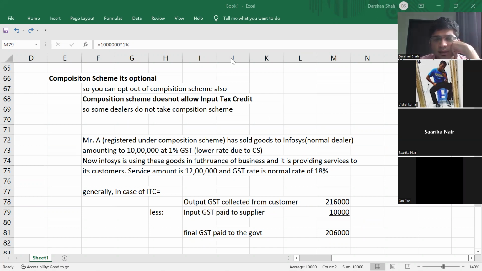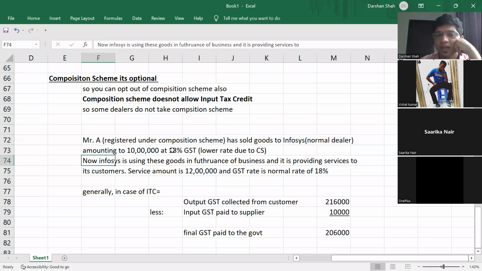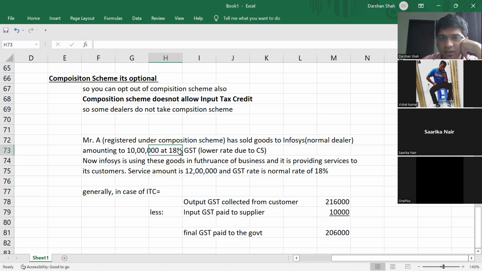Yes, I think someone needs the explanation again. I'll explain again. Generally, if this was not a composition scheme, what would have happened? GST rate would have been 18%. Input GST would have been the normal rate of 18%, and output GST also 18%.